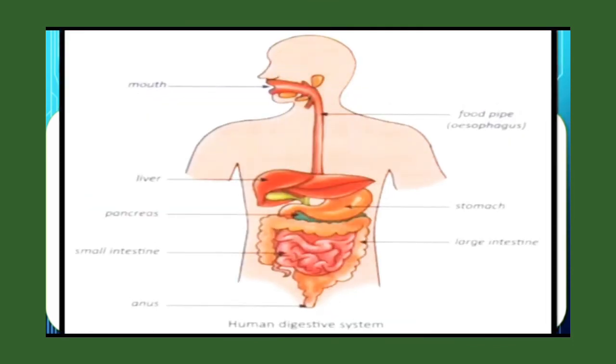Okay, now see here in the picture. Okay, see here, this is the picture of the large intestine. So children, what do you conclude here? Yes, that the digestive system is a very important part of our body. Without it, we can't get the essential nutrients which are needed for our proper growth and good health.